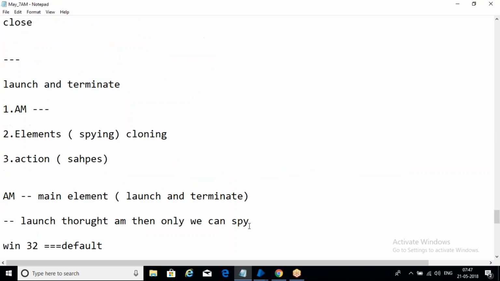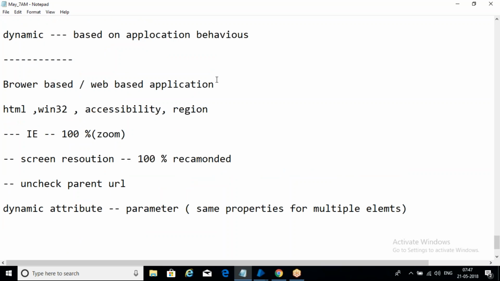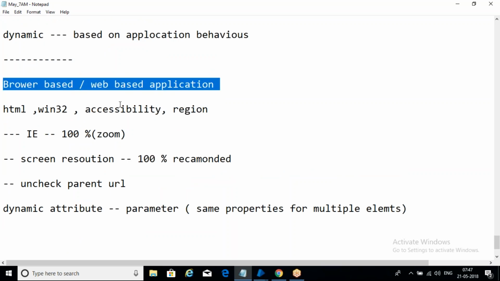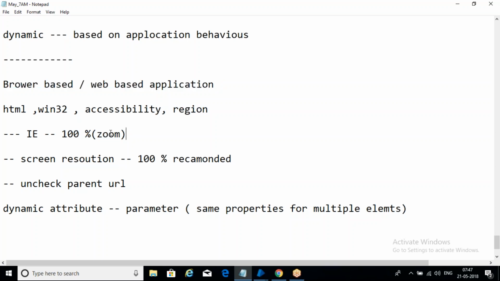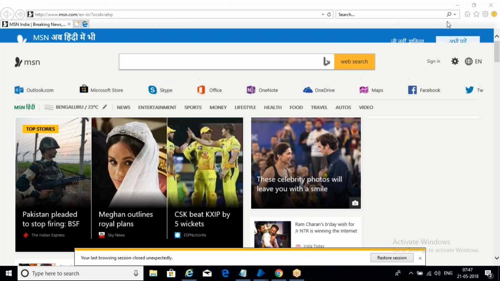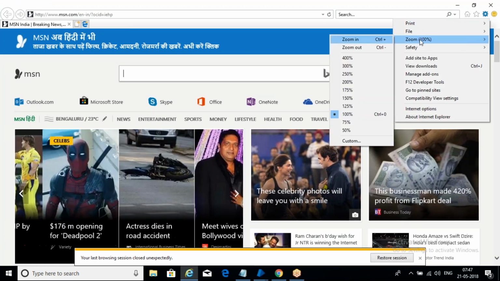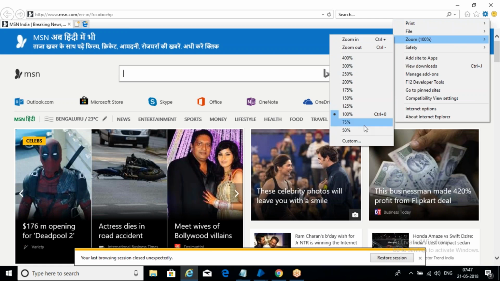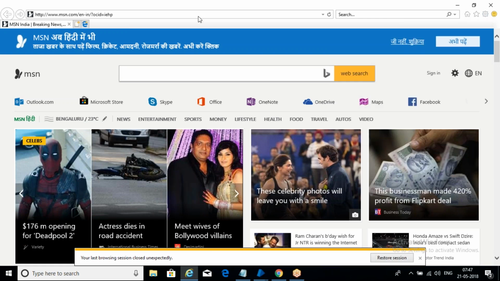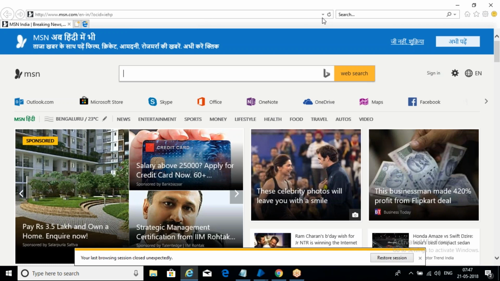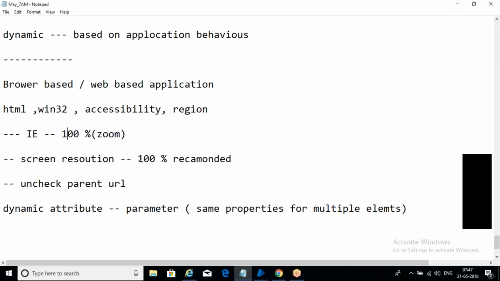We work with a browser based application, right? If you want to work with a browser based application, what is the default thing we need to check? In IE we have to work with Internet Explorer, and Internet Explorer zoom should be 100%. Remember this. In Internet Explorer you will have an option called settings, zoom. Zoom should be 100%. If your zoom is more or less than 100%, it will not spy properly. HTML mode will not work properly.